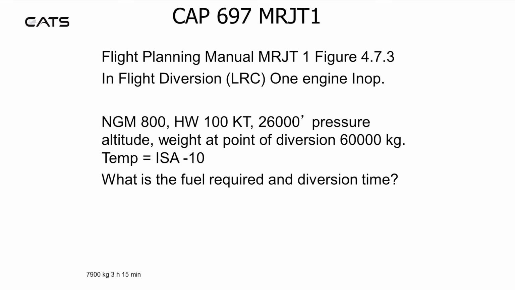Refer to figure 4.7.3. In-flight diversion, long-range cruise, one engine inoperative. Nautical ground miles is 800. The headwind is 100 knots at 26,000 feet. The weight at the point of diversion is 60,000 kilograms and the temperature is ISA minus 10. What is the fuel required and diversion time? You should find 7,900 kilograms and 3 hours 15 minutes.